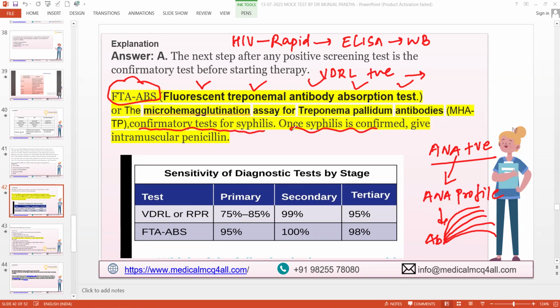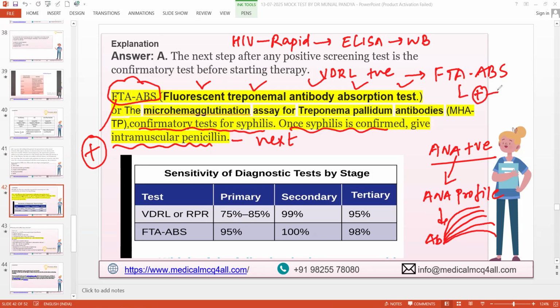Once the syphilis is confirmed, means FTA-ABS is positive, then you can give the intramuscular injection. That is the next best option. So if somebody says VDRL positive, what's next best? FTA-ABS. In your exam, if you have a patient who is FTA-ABS positive, what's the next step? Then intramuscular penicillin. Is that clear to you? Yes or no? Yes, sir.